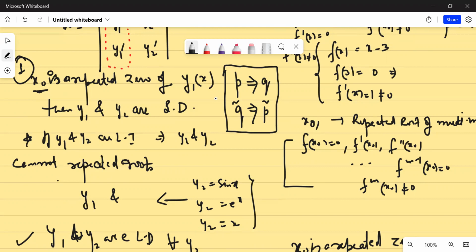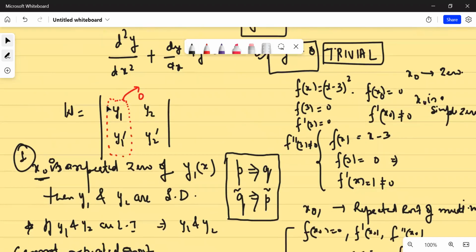Okay, so in physics, you can go with okay. But in mathematics, you have to be very accurate when it comes to logic. So if y1 and y2 are linearly independent, then y1 and y2 cannot have repeated zeros. Now, what I want to say is, if this is zero, were you concerned about y2? No. y2 can be any possible function, right? So if this is zero, you are not concerned about this. You're saying that for any choice of y2, y1 and y2 are linearly dependent.